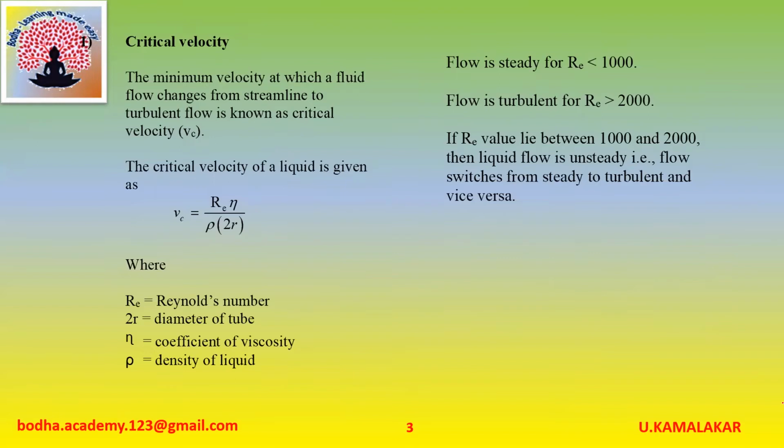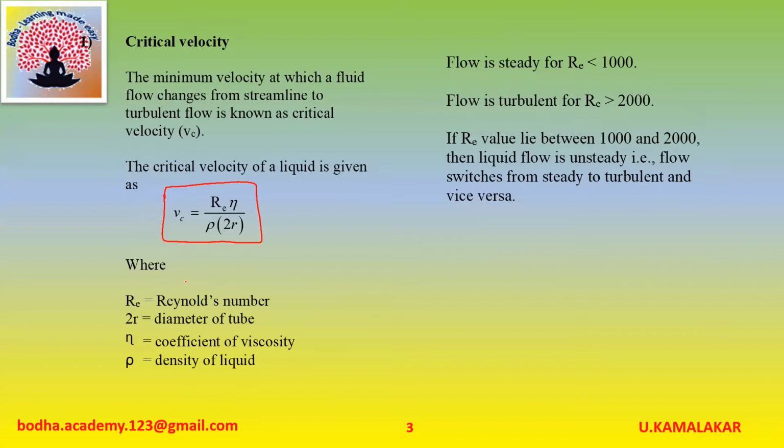The minimum velocity at which a fluid flow changes from streamlined to turbulent flow is known as critical velocity. The critical velocity of a liquid is given as R into eta divided by rho into 2r, where capital R represents Reynolds number, small r represents radius of tube, eta is coefficient of viscosity, rho is density of liquid.